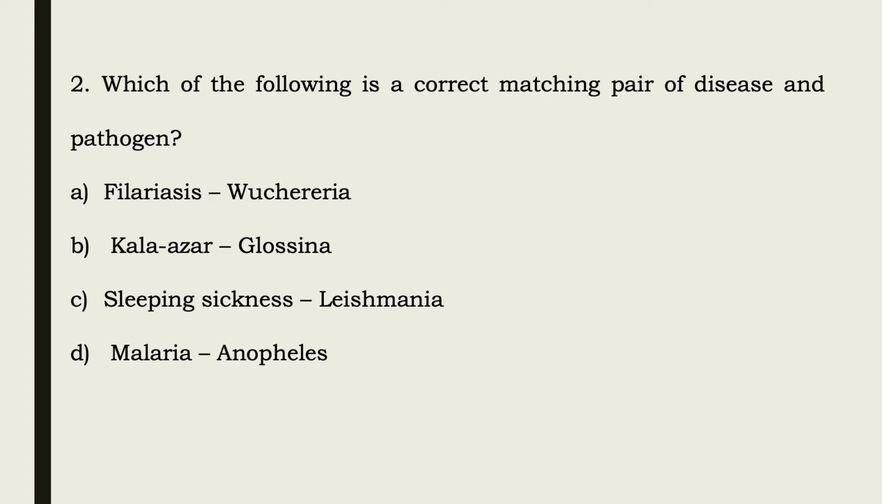Question number two is, which of the following is a correct matching pair of disease and a pathogen? The options are filariasis Wuchereria, Kala Azar Glossina, sleeping sickness Leishmania, malaria and Anopheles. So, the correct matching pair of disease and pathogen is filariasis and Wuchereria, Wuchereria bancrofti.